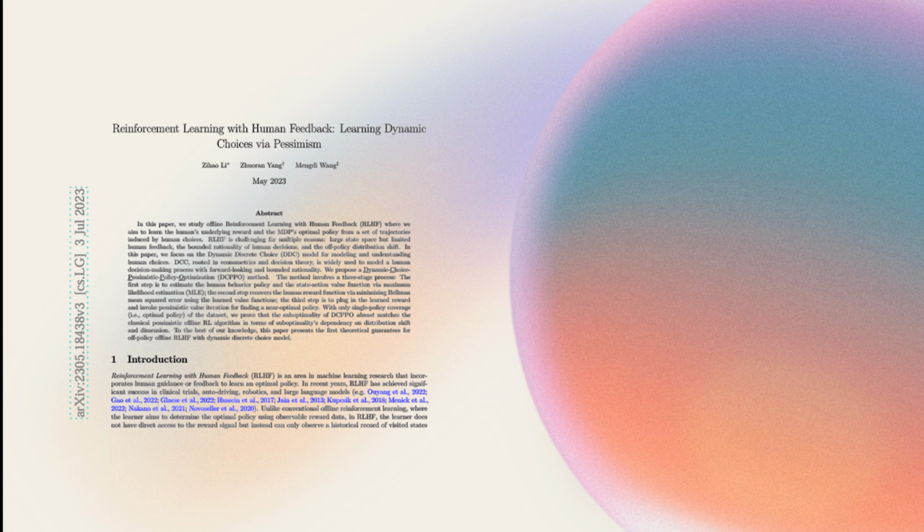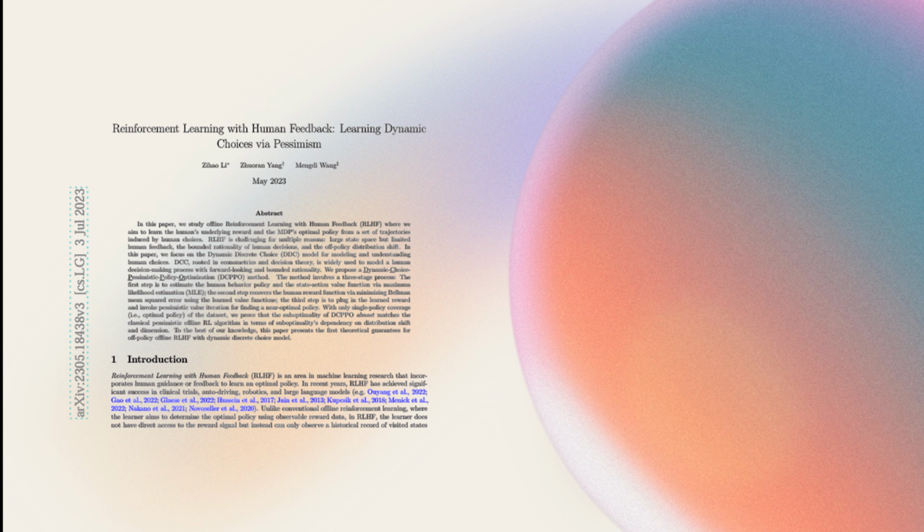However, challenges remain. The method depends heavily on the assumption that the DDC model accurately represents human decision-making. If real-world behavior deviates from this model, the learned policy may not be optimal. Another issue is that pessimism, while preventing overconfidence in unreliable data, can also be too conservative, avoiding potentially good actions just because they weren't frequent in the dataset. Finally, while DCPPO is designed for large state spaces, scaling efficiently remains a challenge.